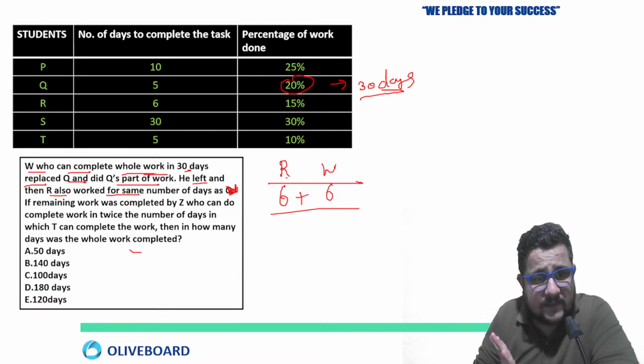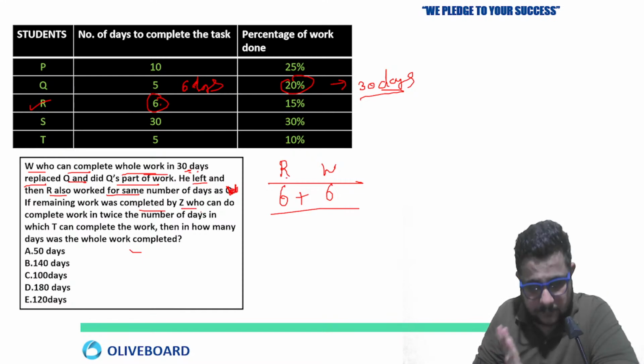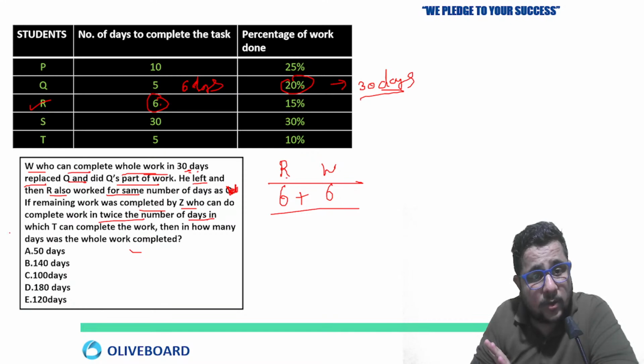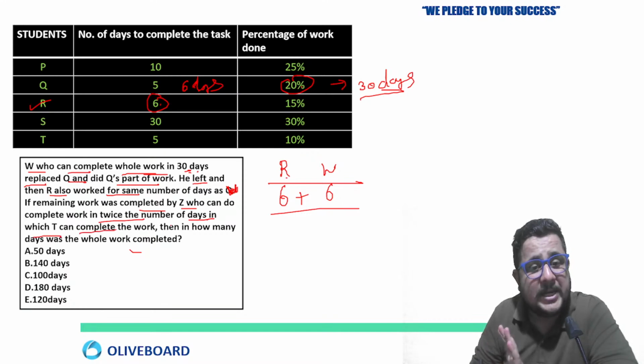Because it is already given that the whole work is completed in 30 days, 20% of the work will be done in 6 days. The same time will be taken by R. Yes, he is taking the same time. 6 plus 6, 12. Now after that, if the remaining work was completed by Z, who can complete the work in twice the number of days in which T can complete the work.